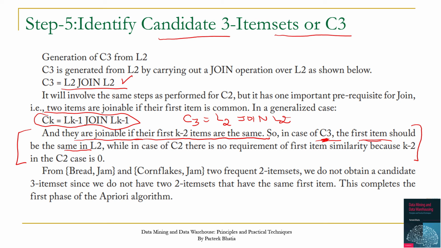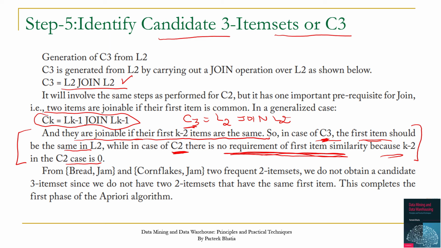And if I consider C2, meaning k equal to 2, then k minus 2 will be 0. So in case of C2 there is no requirement of first item similarity because k minus 2 in case of C2 is 0. So that's why during creation of C2 we have not considered this rule. But this is an important requirement for creating C3. So during creation of C3 we have to check their first item should be same in the L2.